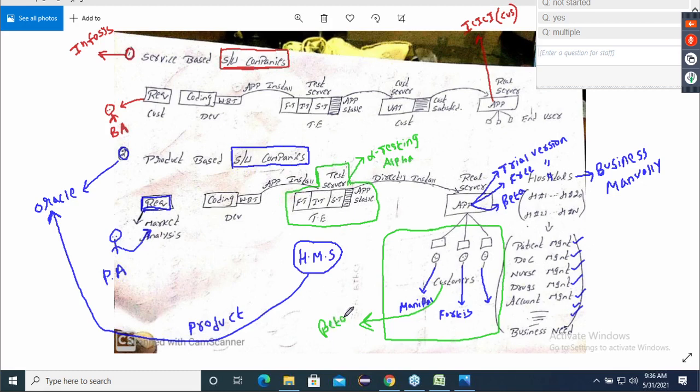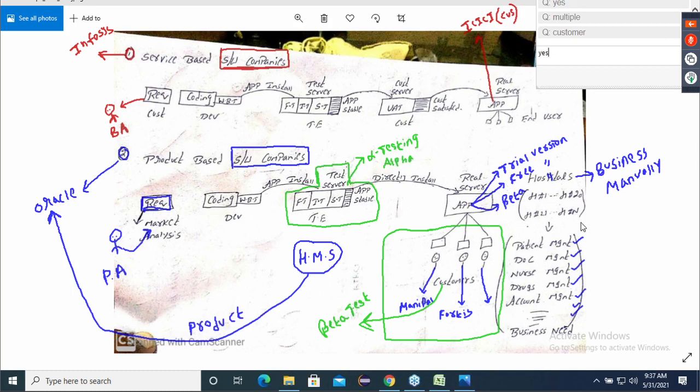That means who is doing alpha testing? Who is doing alpha testing? Yes, perfect. Who is doing beta testing? Beta testing is done by the customers. Can I say beta testing is similar to the user acceptance testing?